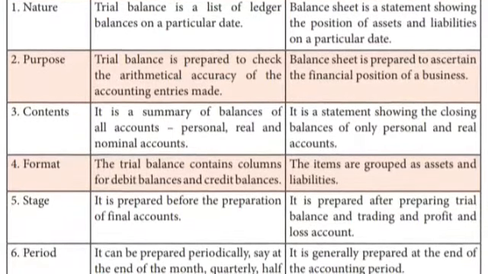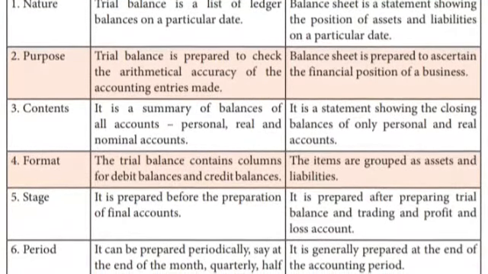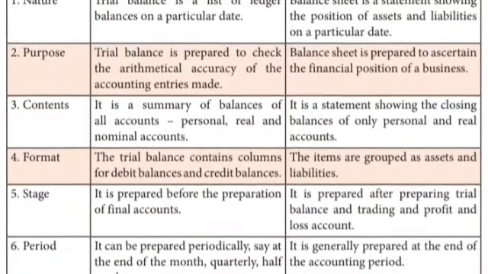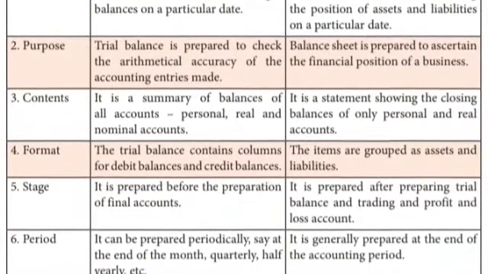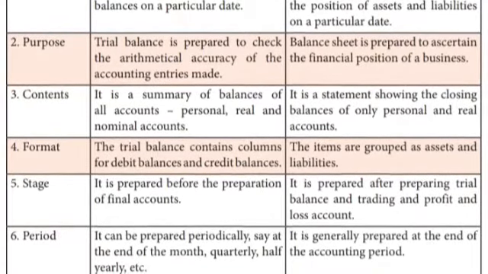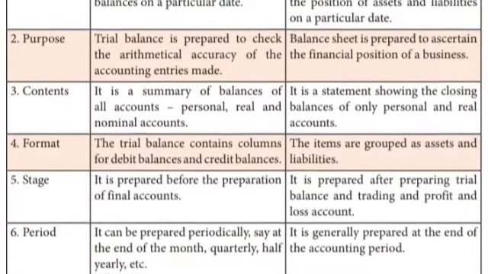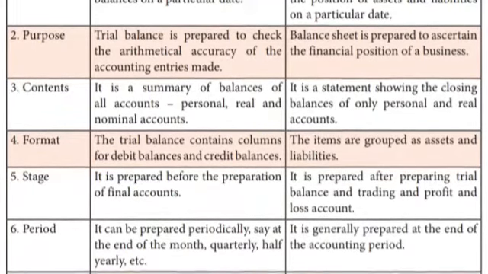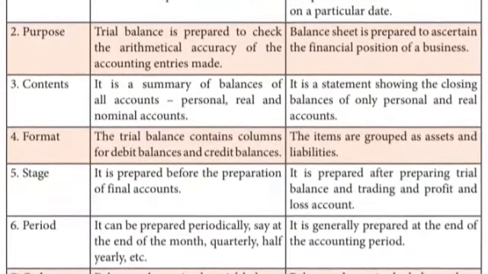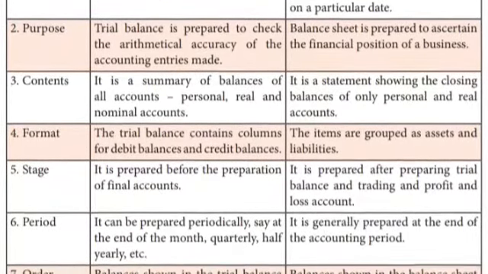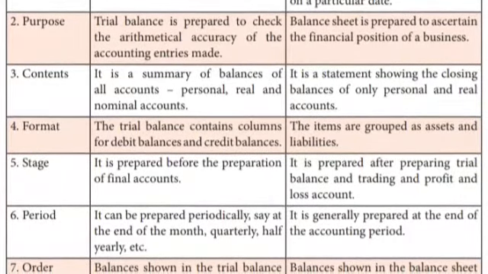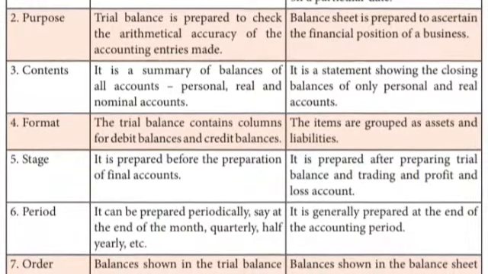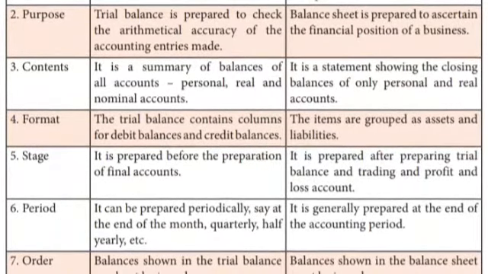Purpose: the trial balance is prepared to check the arithmetical accuracy of the accounting entries made. The balance sheet is prepared to ascertain the financial position. Next one, contents. The trial balance is a summary of balances of all accounts, personal, real and nominal. The balance sheet is a statement showing the closing balances of only personal and real accounts.